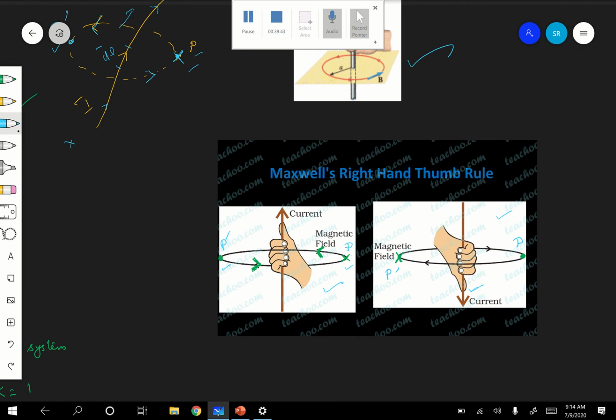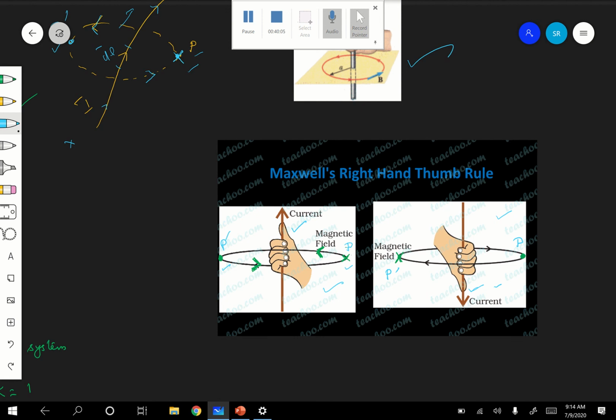Why? Because here the direction of the current is changed. It is downward, so the thumb is also in the downward direction. Here the thumb is in the upward direction. That time curvature is anti-clockwise. Therefore at P the direction of magnetic field here is inward, perpendicular to the plane of the board, and at P dash it is perpendicular to the plane of the board and outward.